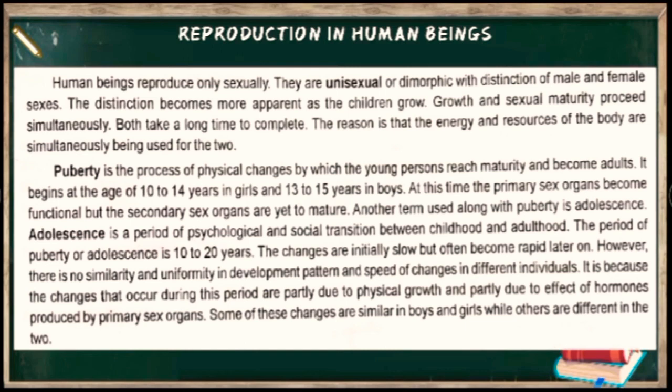It is not the same in case of all. It takes time, but suppose one particular boy develops beard or mustache when he is in class 8. His friend may develop beard or mustache when he is in class 10. It is possible. Similarly in case of girls, if a particular girl has attained puberty at the age of 10, for example in class 8, it is not necessary that all girls will attain puberty in class 8 itself. Some girls may attain puberty in class 9 and some may attain puberty in class 5.